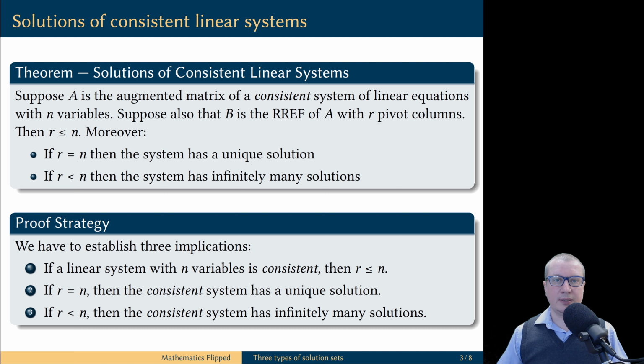First, if a linear system with n variables is consistent, then R cannot be more than n. Second, if R is equal to n, then a consistent linear system has a unique solution. And finally, if R is less than n, then a consistent linear system has infinitely many solutions. Now that we know exactly what we are looking for, we are ready to start proving.